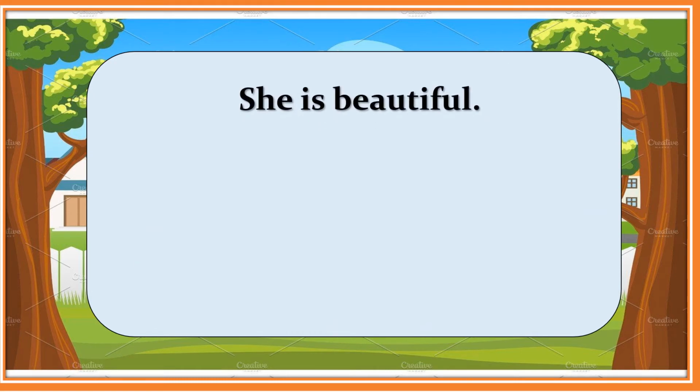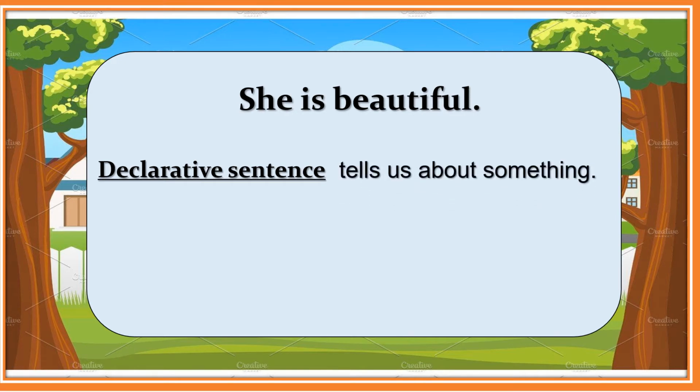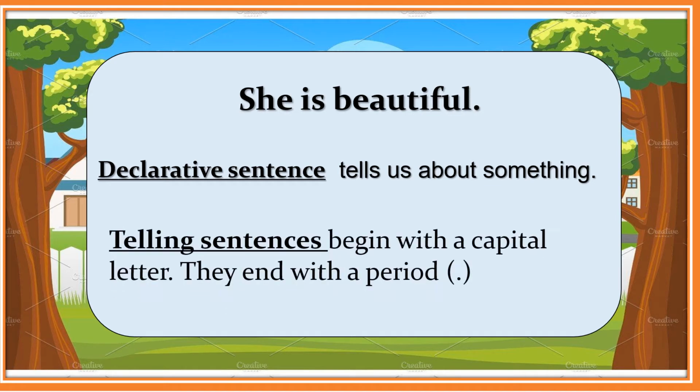She is beautiful is an example of a declarative sentence. It tells us about something. So someone tells that she is beautiful. A declarative sentence, also a telling sentence, begins with a capital letter and ends with a period.